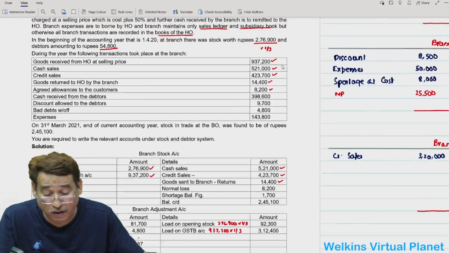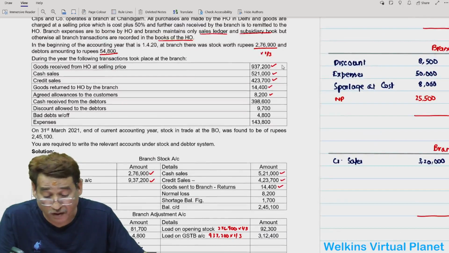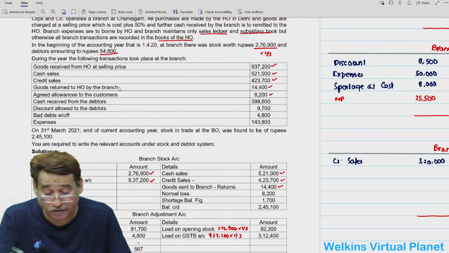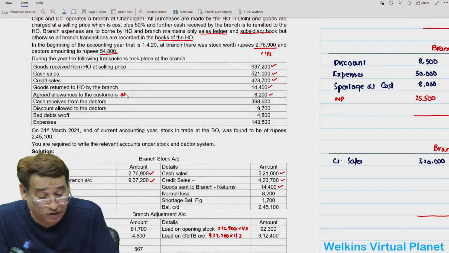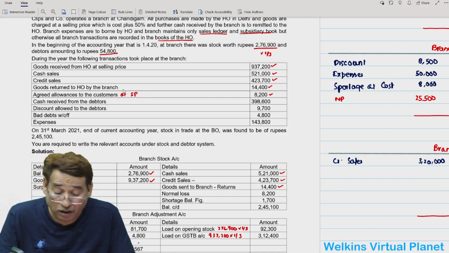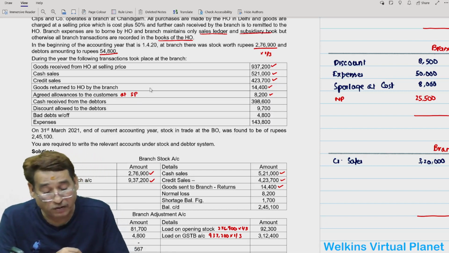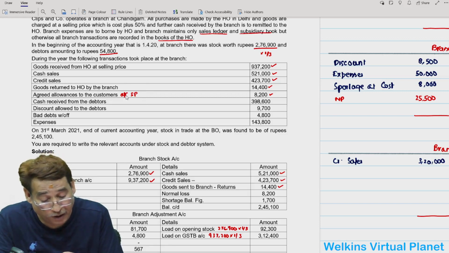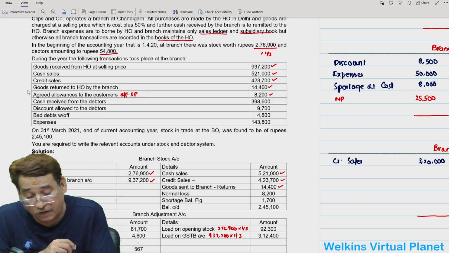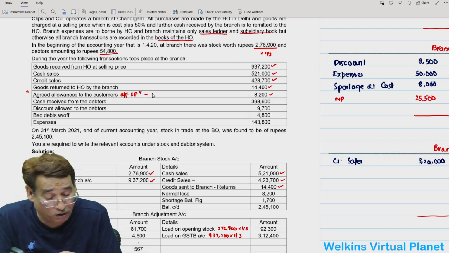so agreed allowances to customer this time is given, agreed allowances to customer. If it is given agreed allowances to customer at selling price, you must write here selling price. See, if it would have been written allowances to customer, it would have come in the debtors account, correct? Actually, it must be agreed allowances to customer at selling price or of selling price. Whenever it is written allowances to customer of selling price, then it is considered as normal loss.